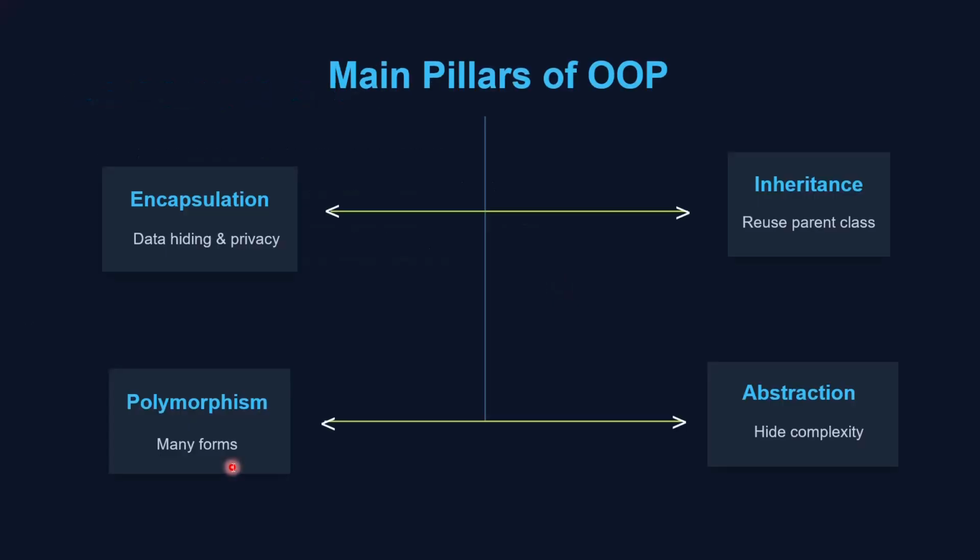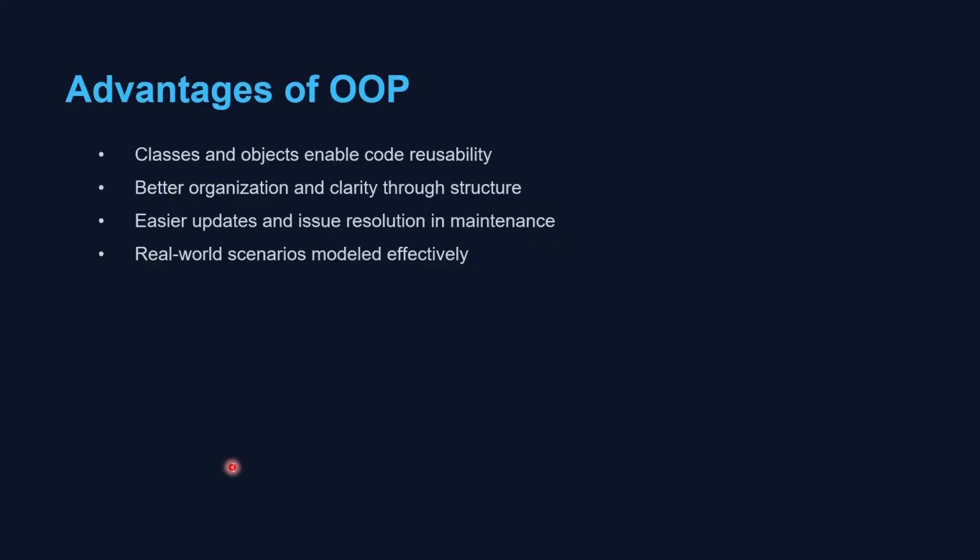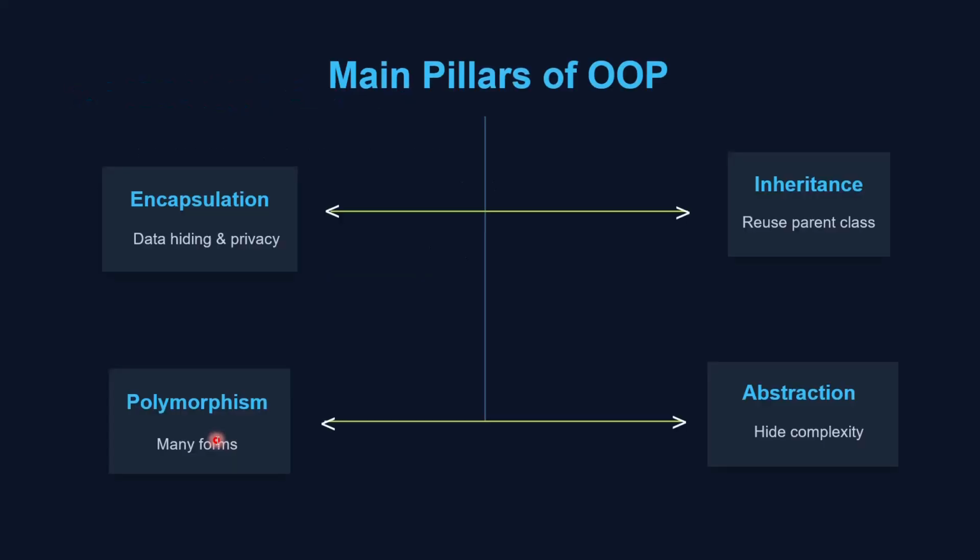Now let us see the benefits of OOPS. It makes the code reusable using classes and objects. It improves code organization and readability, helps in easy maintenance and debugging. It supports real-world modeling. It enhances security by controlling access to data, and it also makes large programs scalable and manageable. The next thing we'll see are the main pillars of OOPS.